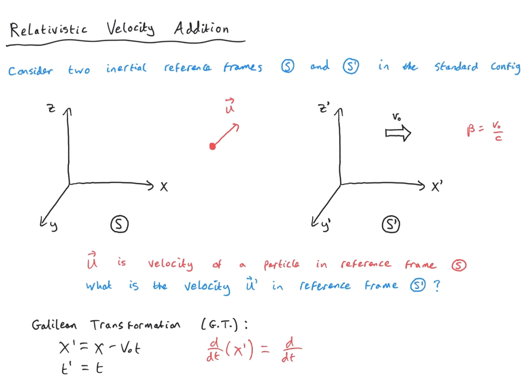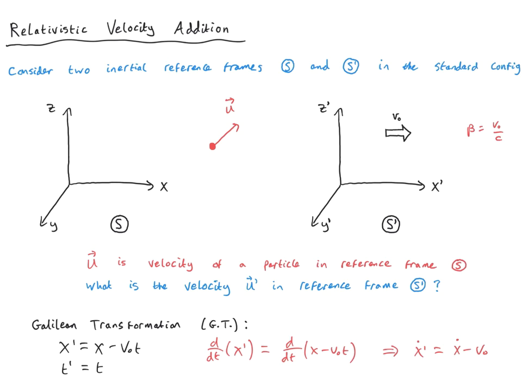I act with the operator d by dt on both sides. I have something like this. And of course, on the left-hand side, I have a velocity, x primed dot. The dot just means d by dt. On the right-hand side, I have x dot minus v naught. V naught is, of course, a constant relative velocity.